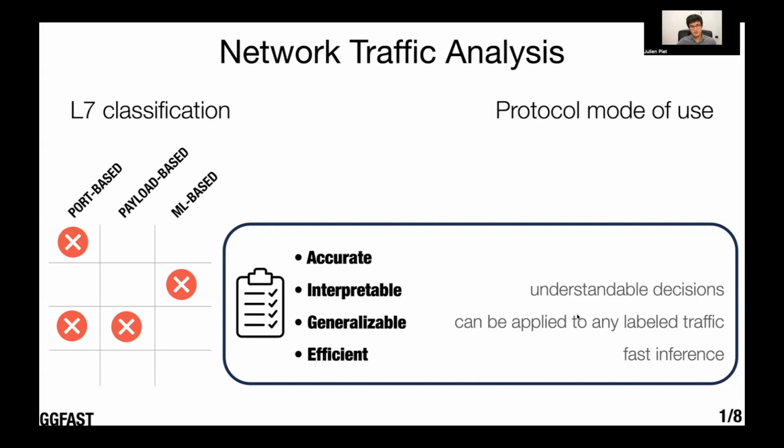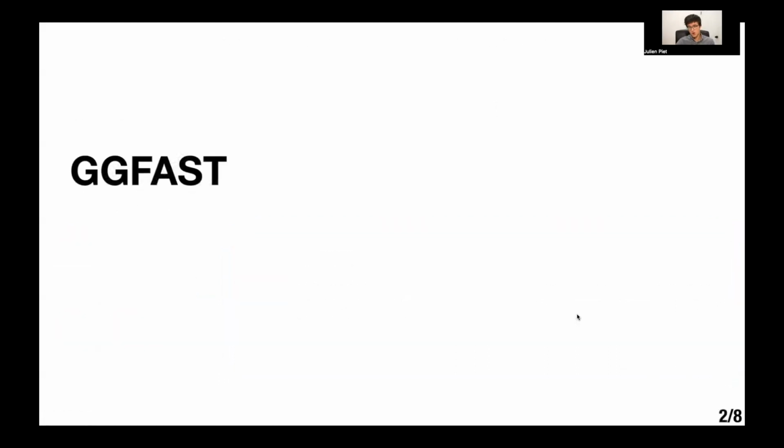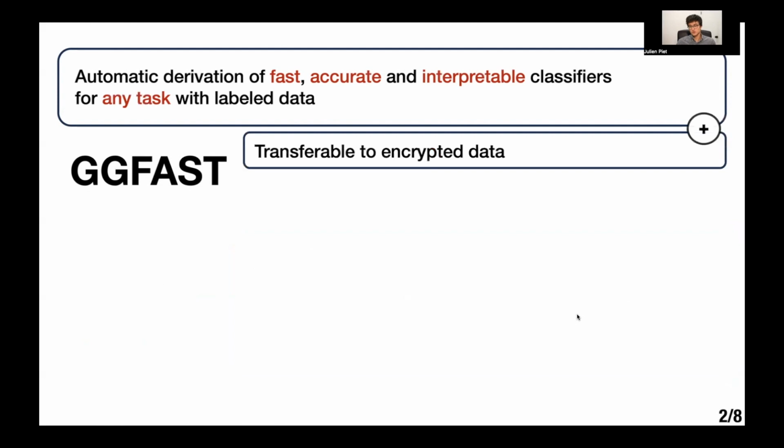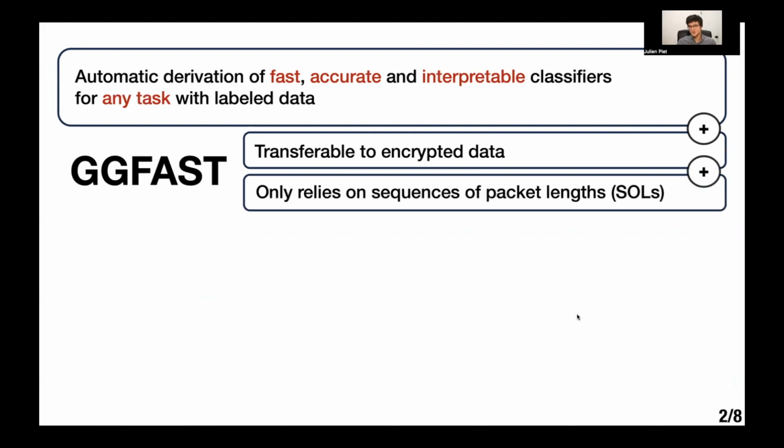And so with this in mind, we designed GGFAST, our proposal for an automatic derivation of fast, accurate, and interpretable classifiers for any task with labeled data. On top of this, GGFAST is transferable to encrypted data, meaning we can train it on clear text data and still apply it to encrypted data, even if it wasn't in the training set. And it only relies on sequence of packet lengths and not on the content that flows, meaning it can be applied to any type of traffic.